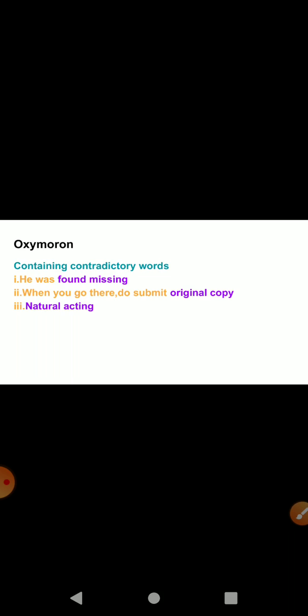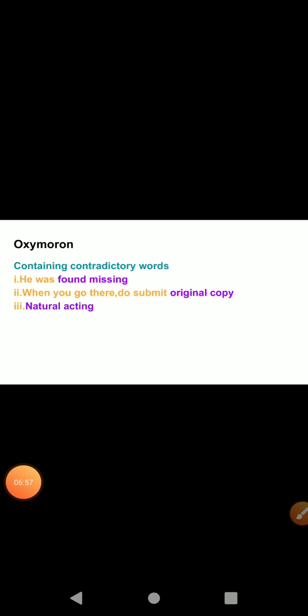He was found missing. So these are two contradictory terms used together. She is pretty ugly. So in such sentences, words contradict each other, but the meaning they convey is correct and they convey meaning in a beautiful way. So just remember, whenever you find such sentences where two terms contradict each other, this is known as oxymoron.